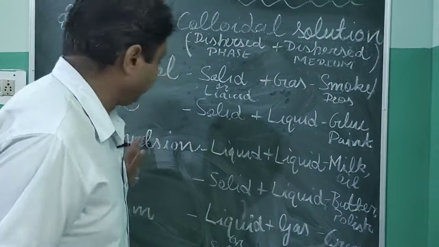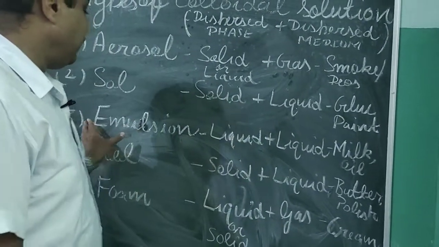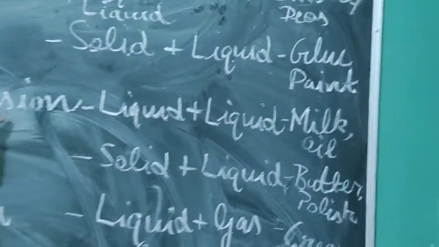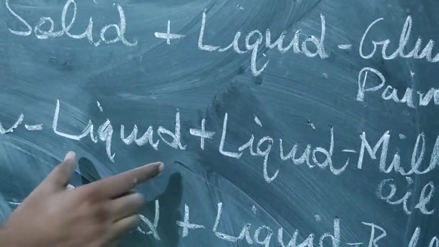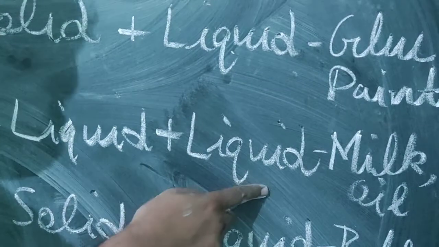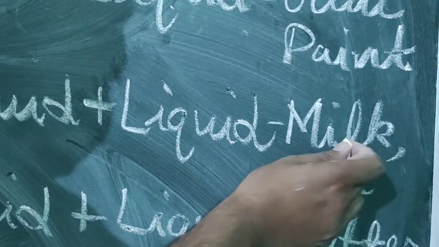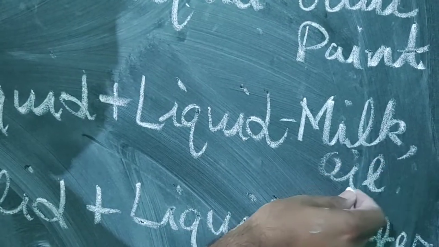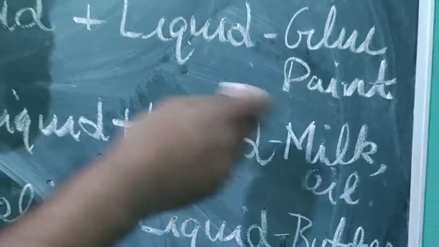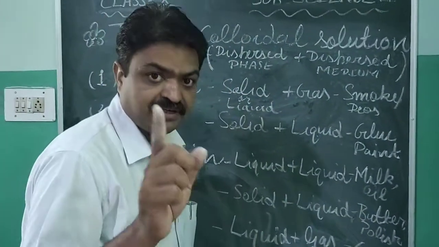Third colloid is emulsion. Emulsion is again a colloid in which liquid particles as solute are dispersed in liquid medium, and the example of this is milk and oil. And some paints are also examples of emulsion.